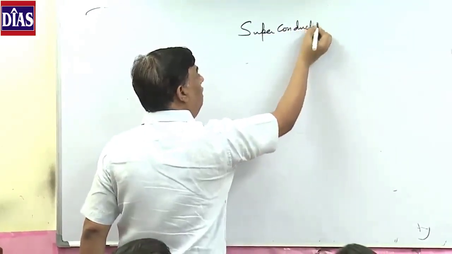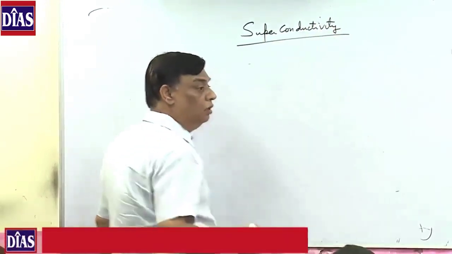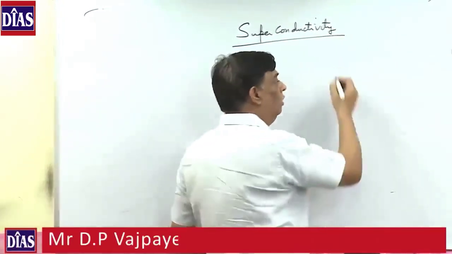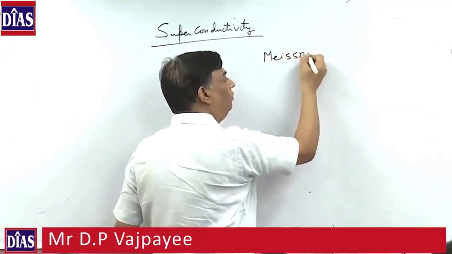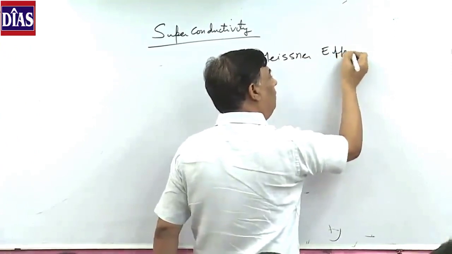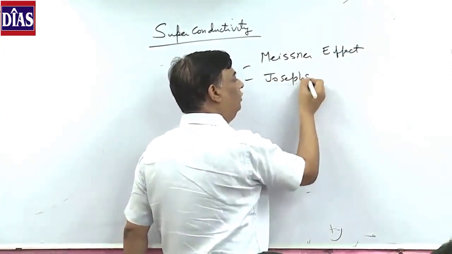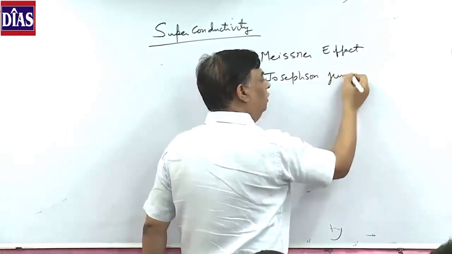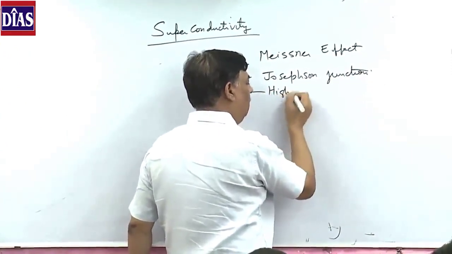Superconductivity, 2 lines of the syllabus. What have they written into the syllabus? Superconductivity, Meissner effect, Josephson junction, and high temperature superconductivity.